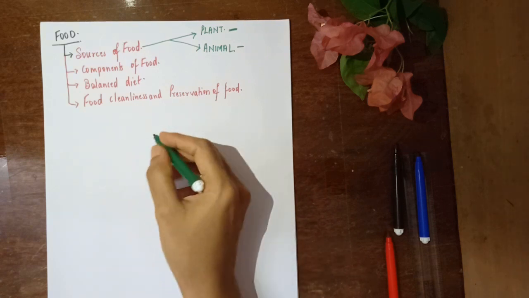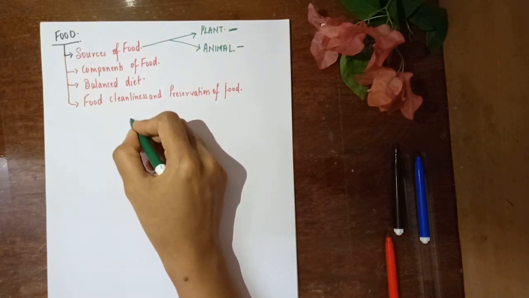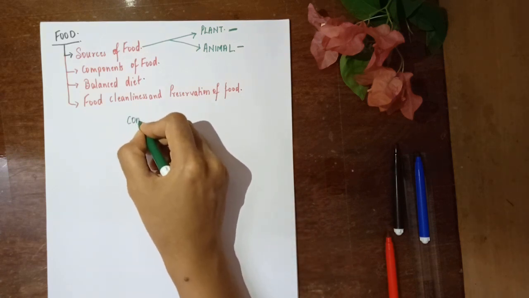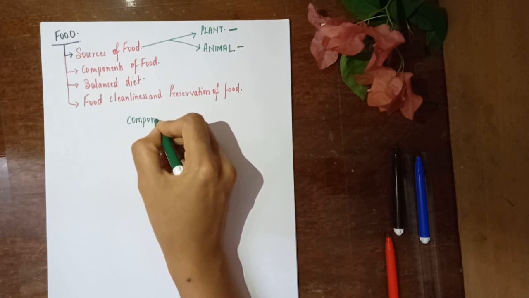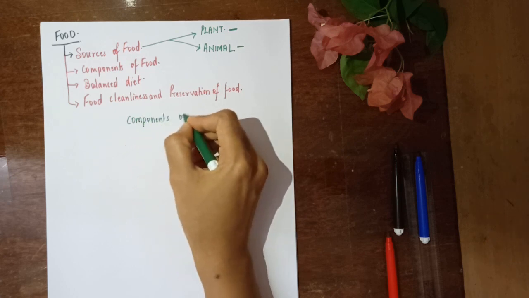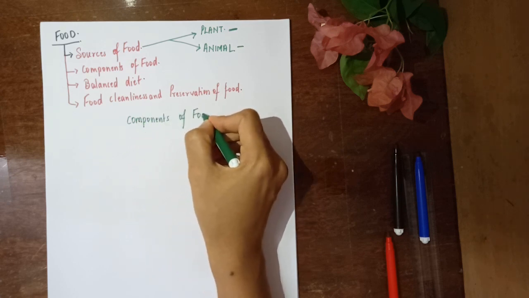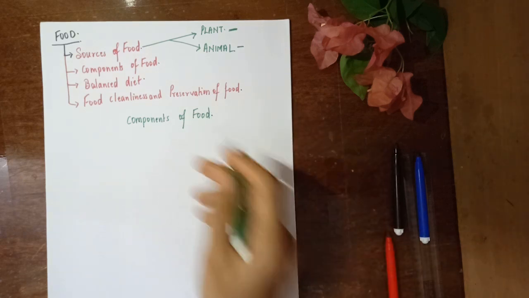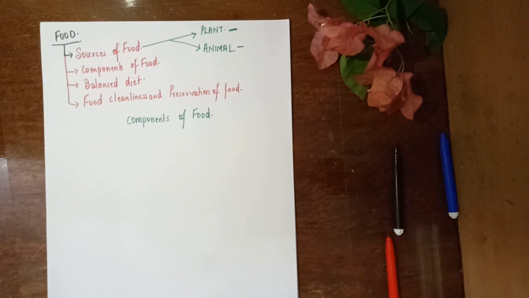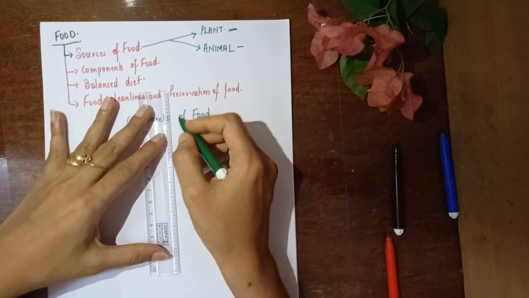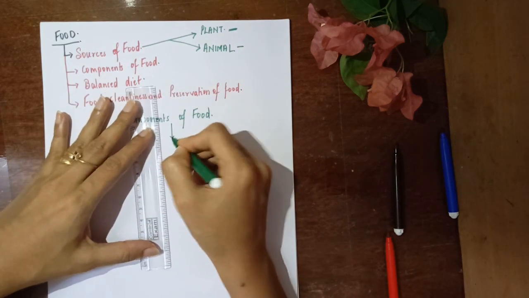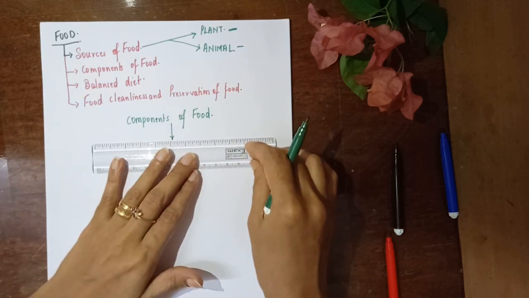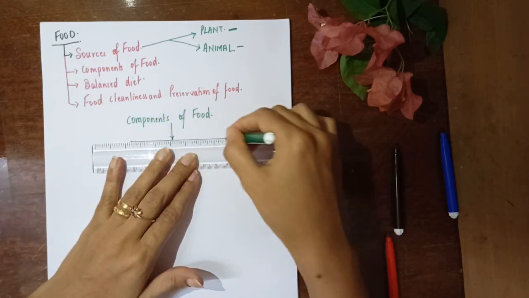Now this is quite important, so I'll just start with it. I'll be explaining it to you in the form of a chart so that it's easy for you all to retain. Components of food are broadly classified into two categories.